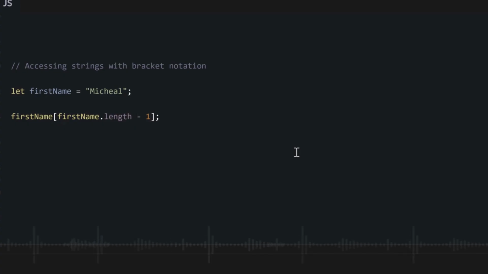We dey usually use this one if we don't know how long our string be. So if you don't know how long your string be, or you don't even know wetin the string be, you just dey collect them from your users, or you get plenty strings wey you want iterate over. Instead of to do am manually, say count how many characters dey here, count how many characters dey here, you go just use this smart way to code.